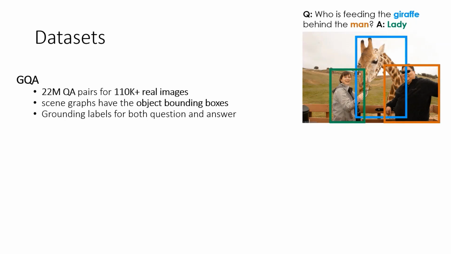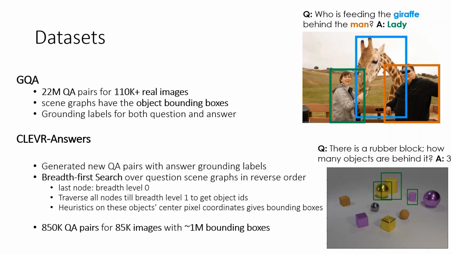We conduct experiments on two widely used datasets, GQA and CLEVR. GQA is a real-world visual reasoning dataset with multi-hop reasoning questions. GQA provides grounding labels for objects referenced in both the question and the answer. CLEVR, on the other hand, is a visual reasoning VQA dataset with synthetic images. For visual grounding on this dataset, we use the question generating framework provided by Johnson et al. to generate new question-answer pairs with bounding box labels for the answers. We generate 850,000 question-answer pairs for the training and validation set with more than 1 million bounding boxes.